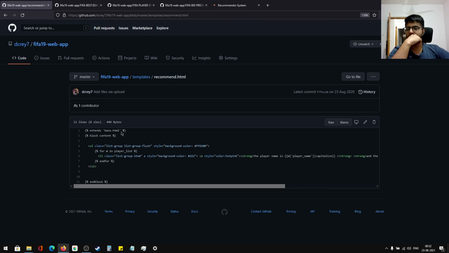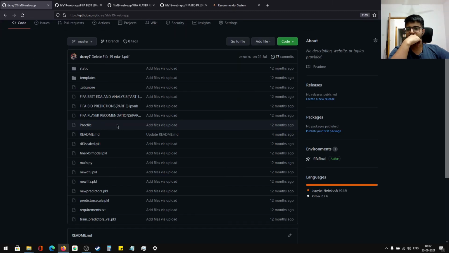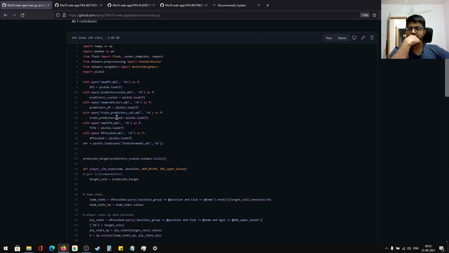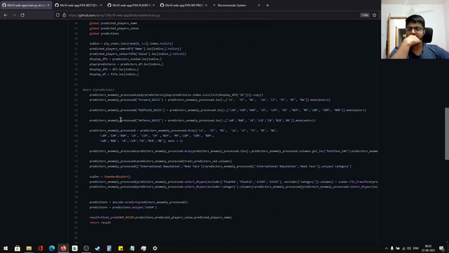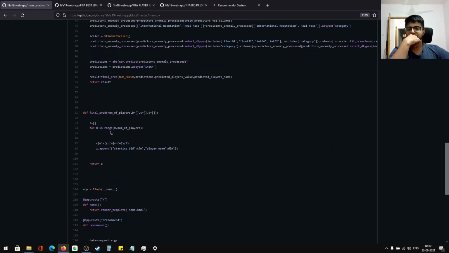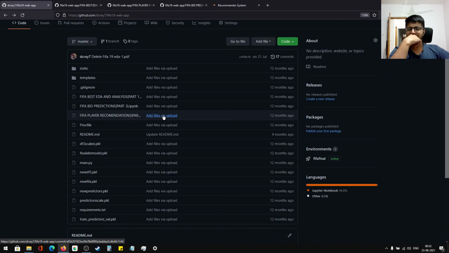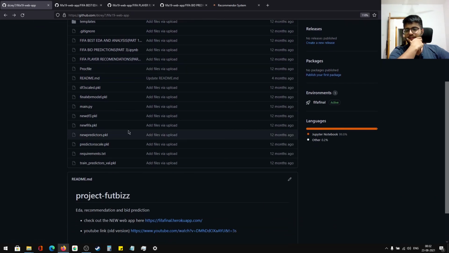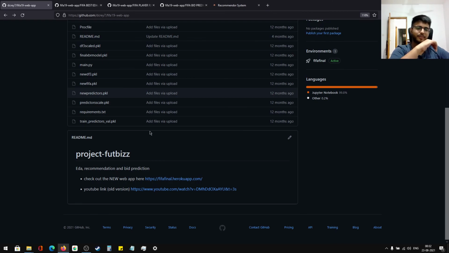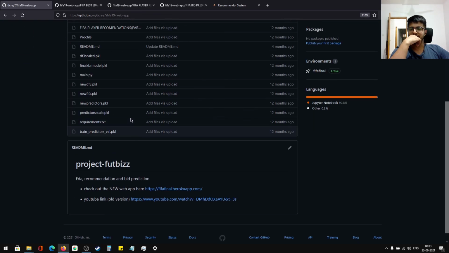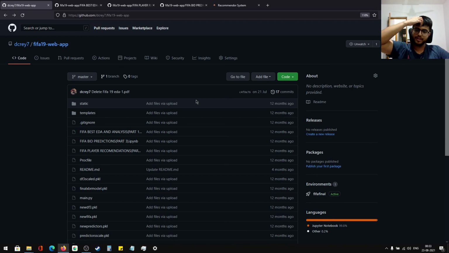You can see in this py file, I open all the models and use the predictors for the prediction part. It's kind of annoying when you have to keep debugging here and there. Something or the other always goes wrong. Then there's requirements.txt and everything, and that's how I finally deployed it on Heroku.